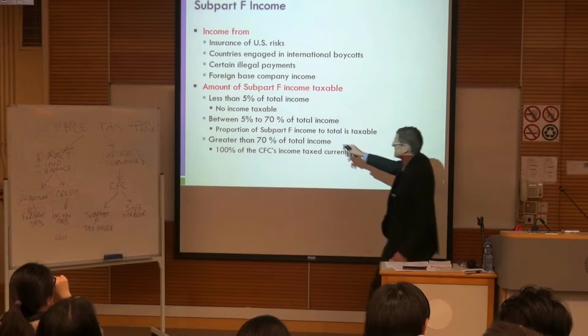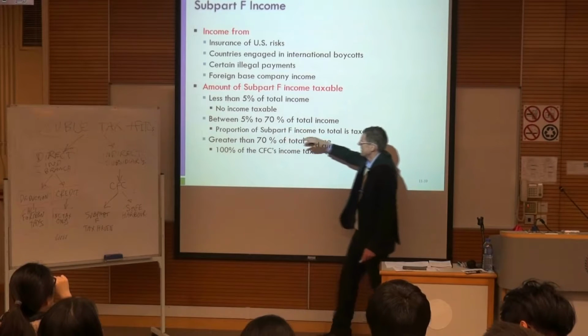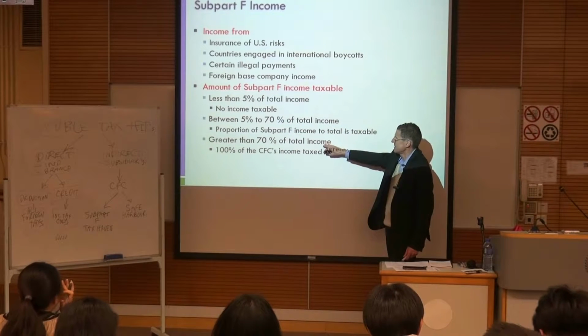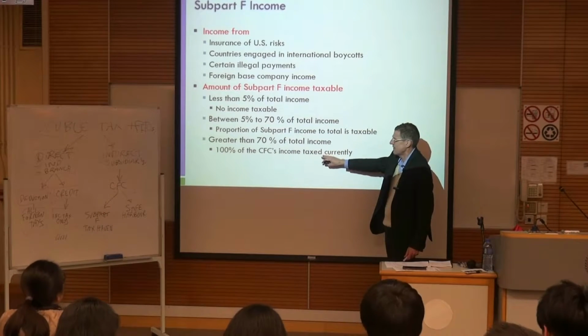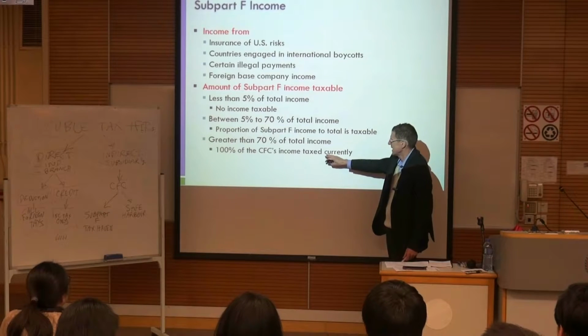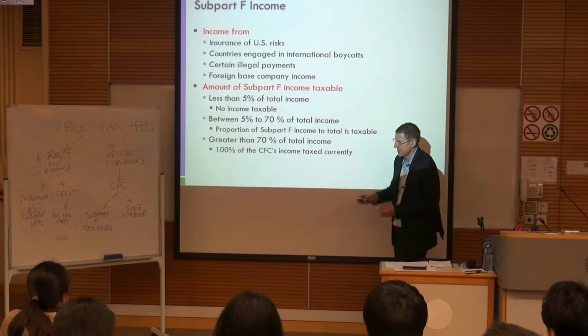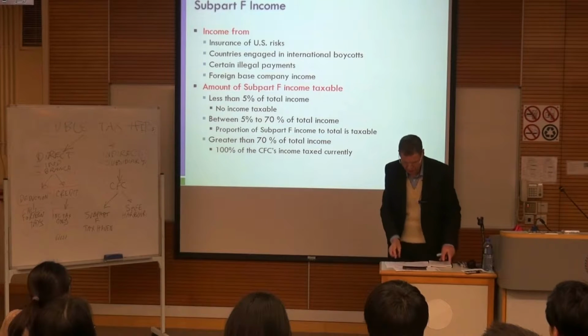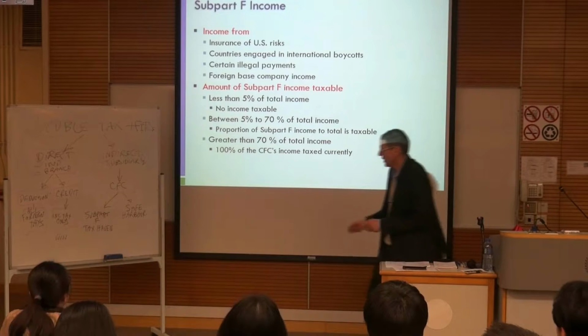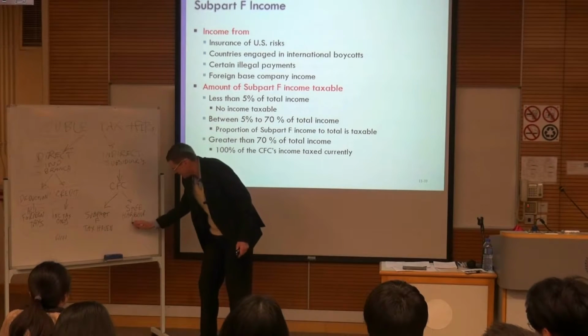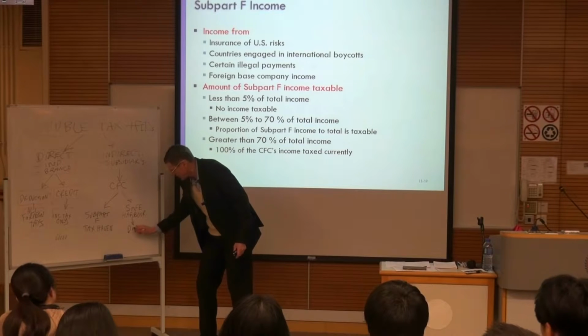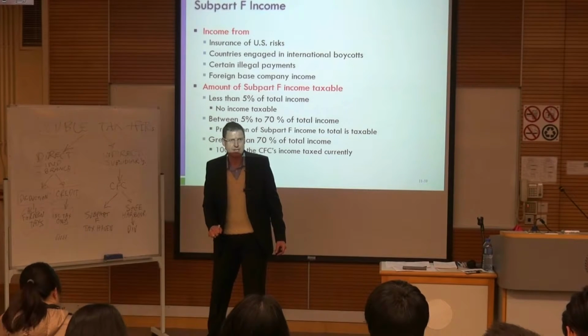If less than 5% of the income, there's no taxable income. If it's greater than 70% of total income, then 100% of the controlled foreign corporation's income is taxed currently. So once you have a safe harbour, then you have the protection of only being taxed when you pay a dividend.